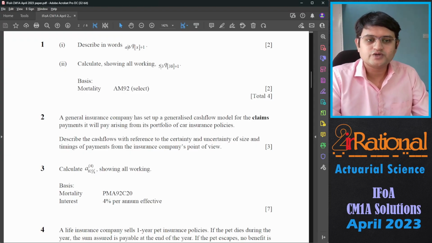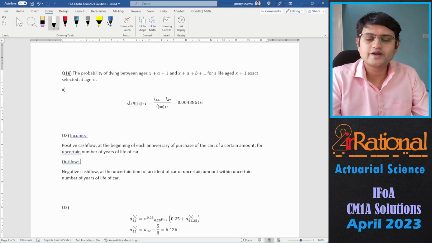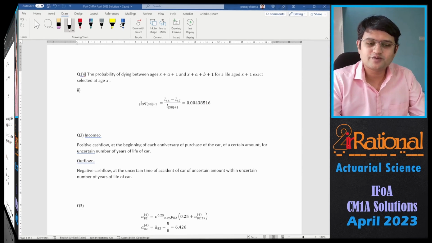Then second part, calculate showing all working, 5 deferred, 3Q, select 38 plus 1. And the mortality is AM92 select. So you can write it in terms of P and Q. You can say it is 5P select 38 plus 1 and then 3Q 44. But I have directly written it in terms of L. So we have L44 minus L47 upon L select 38 plus 1. That comes out to be 0.00438,516. Let's go to question number 2.